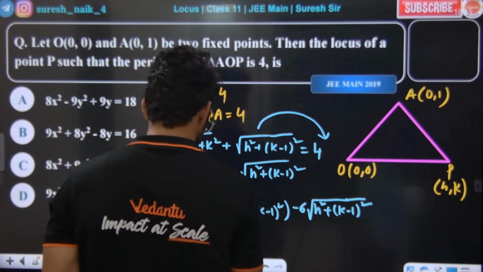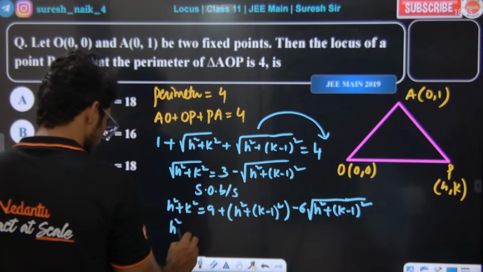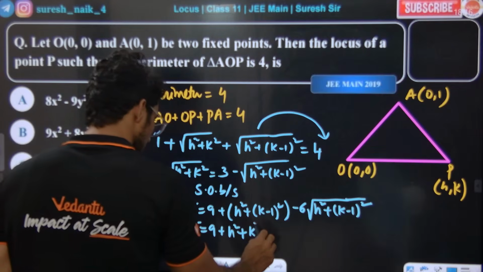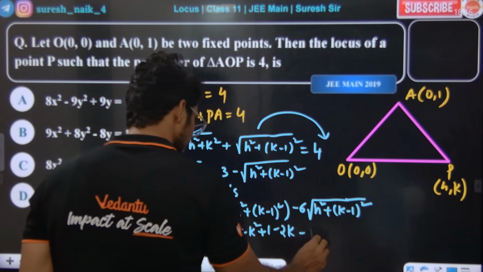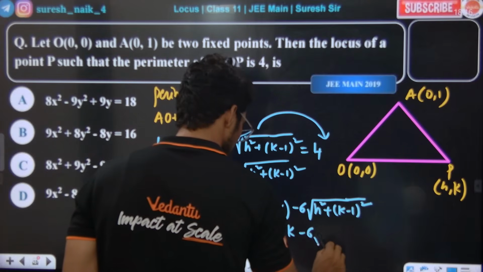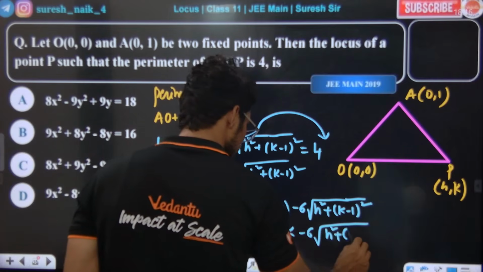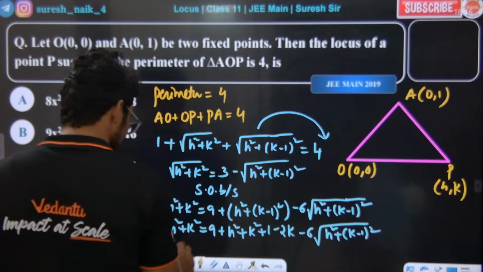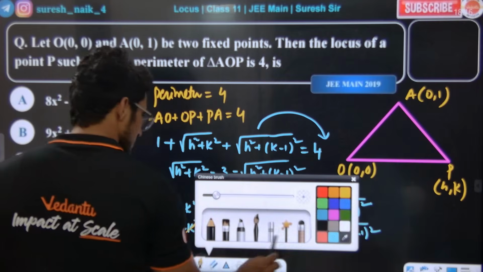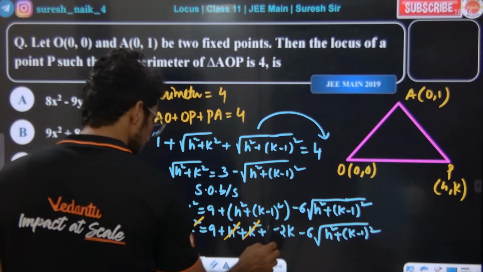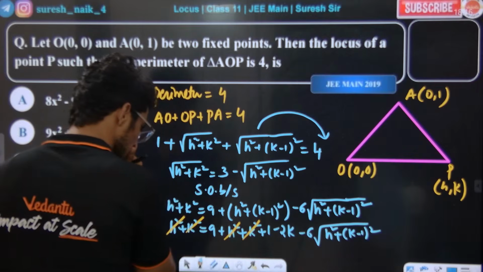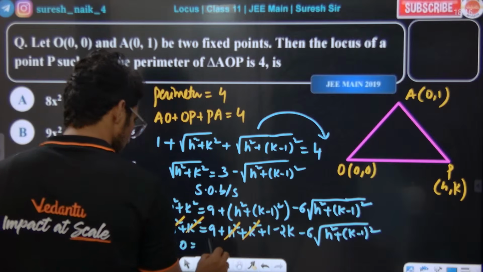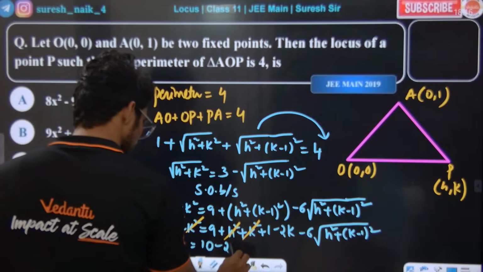Super, sir. h square plus k square equals 9 plus a square plus b square minus 2k minus 6 times of what? 6 times of what? h square plus k minus 1 whole square. If you correct the terms, they will get cancelled. This is cancelled. Now what am I left with? Left hand side 0. 9 plus 1 is 10 minus 2k.